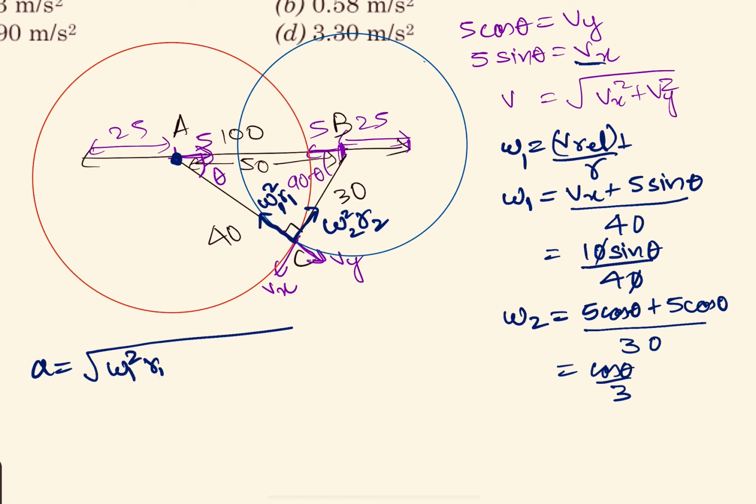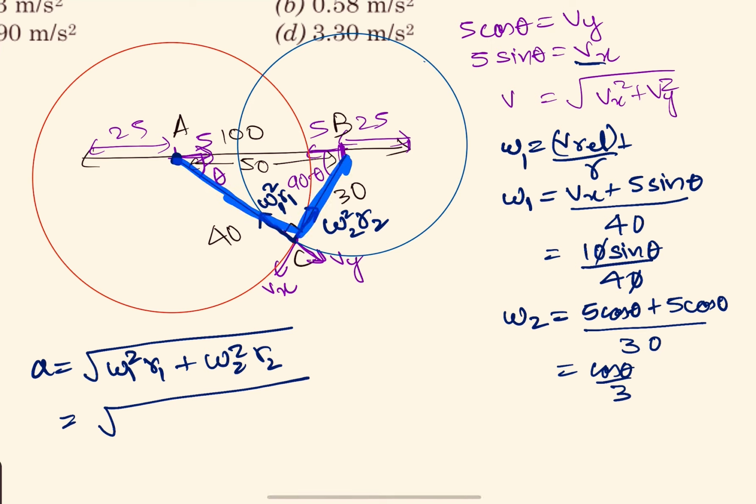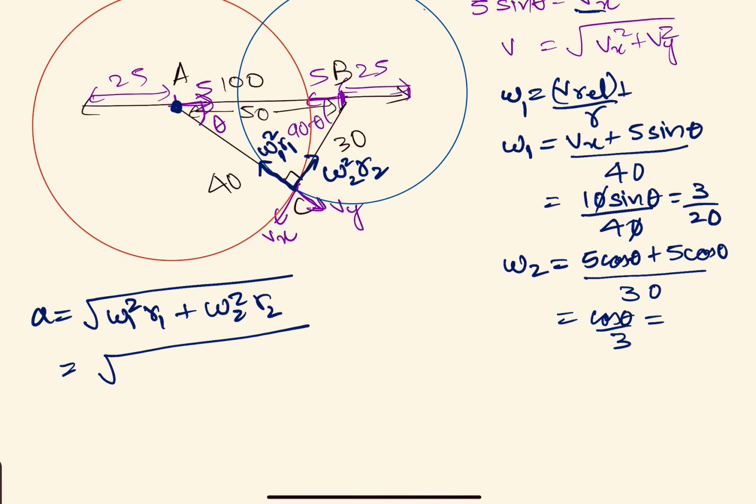And hence the net acceleration will be the root over of omega 1 square r1 plus omega 2 square r2. So omega 1 is sin theta by 4. Now theta we can calculate here, right? We can see that this is 3 and this is 4, so theta is 37 degrees. Sin 37 degrees is 3 by 5, so we would get 3 by 20. And cos 37 degrees is 4 by 5, so we would get 4 by 15. So these are the omegas. Now let's put it here.